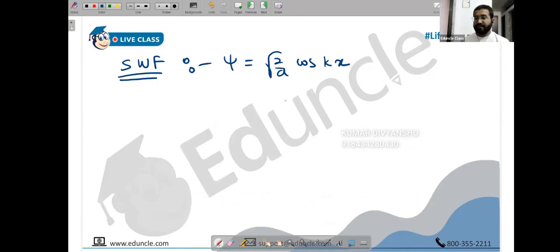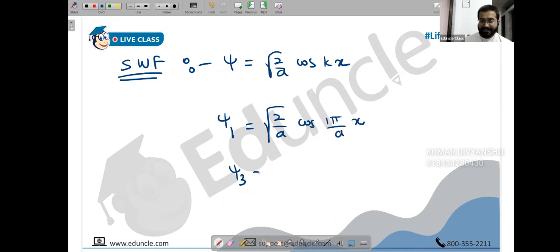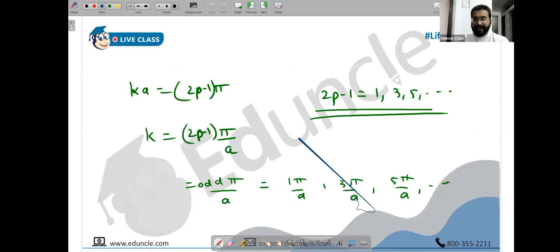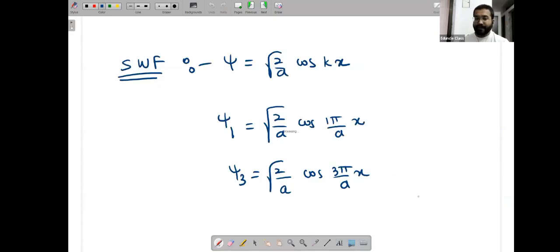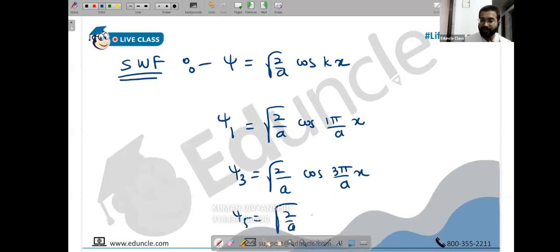So what are the possible values now? Psi 1 is a possibility, where you have root of 2 by a cos, and k in that case is 1 pi by a, times x. Then you have psi 3 as a possibility: root of 2 by a cos of 3 pi by a x is the next possibility. Because k can take 1 pi by a, 3 pi by a, 5 pi by a, 7 pi by a, 9 pi by a. So psi 5 is a possibility: root of 2 by a cos 5 pi by a x.